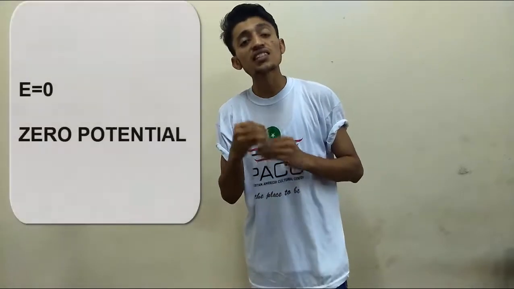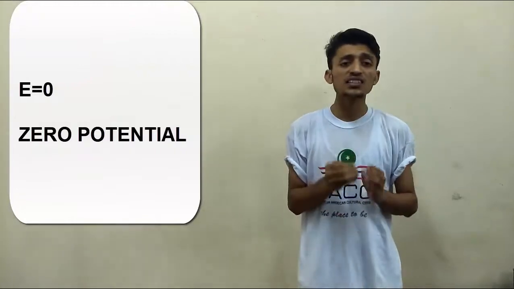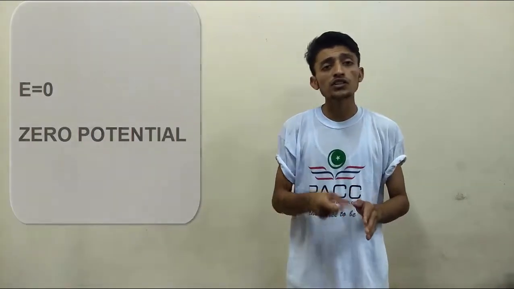There is zero electrical field. That means there is zero potential. That means we are trying to bring the unit positive charge from the zero potential to the point against the electrical field. The work that is done for that is called the voltage. This is basically the voltage.